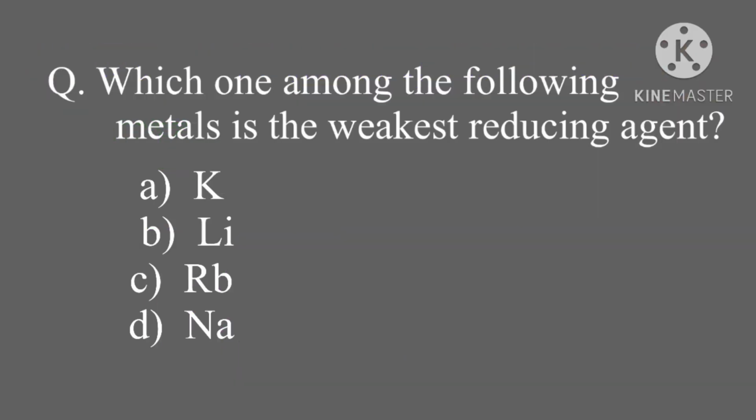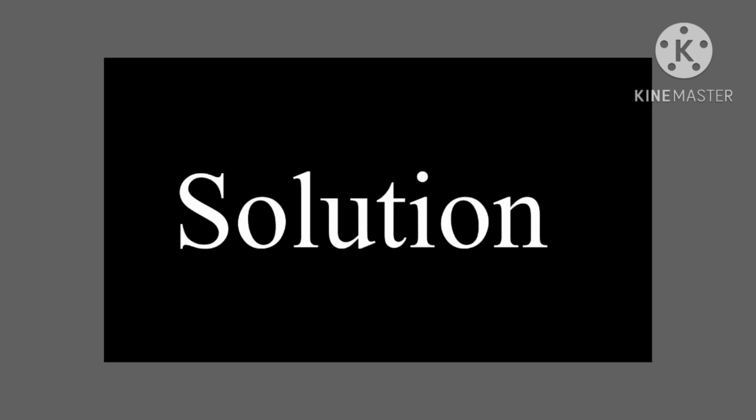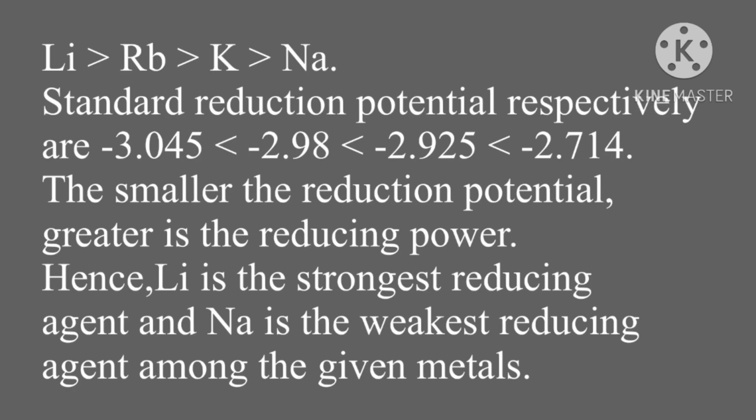Which one of the following metals is the weakest reducing agent? Options: potassium, lithium, rubidium, sodium. So you have to find out the correct answer option. Here the solution is given. Standard reduction potentials respectively are given. The smaller the reduction potential, the greater is the reducing power. Hence lithium is the strongest reducing agent and sodium is the weakest reducing agent among the given metals. So see the electrochemical series in the textbook.